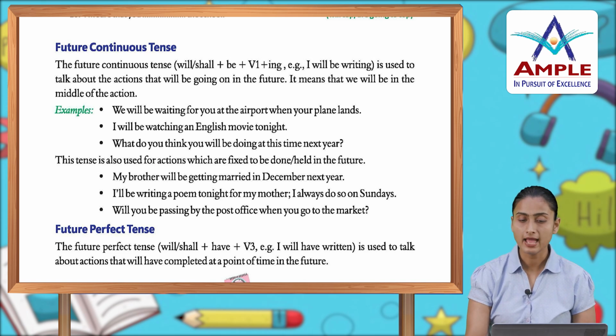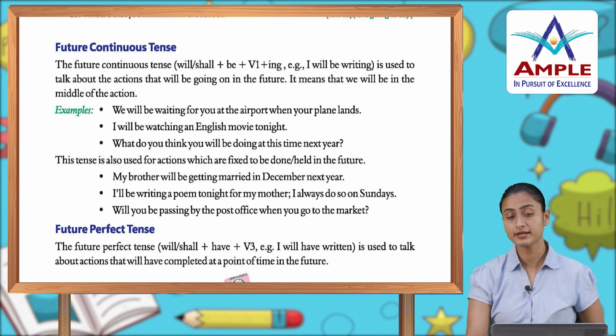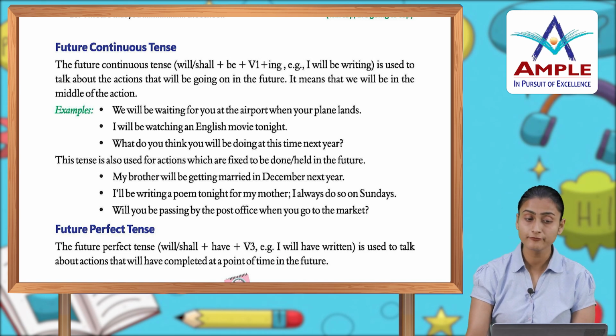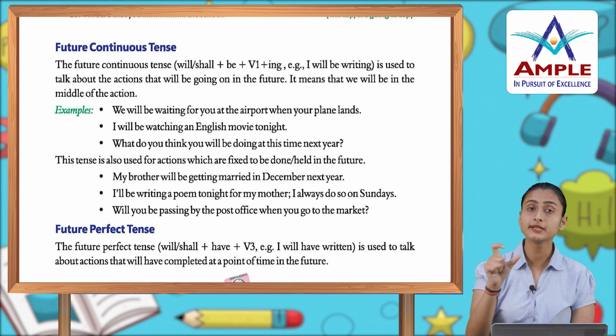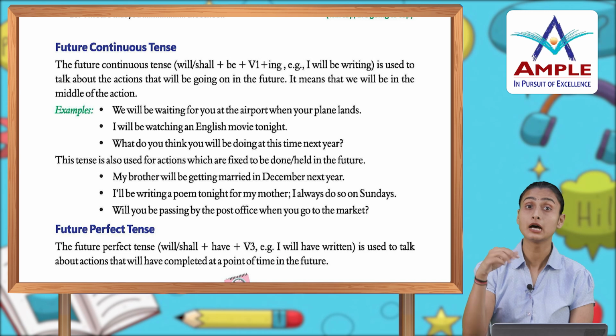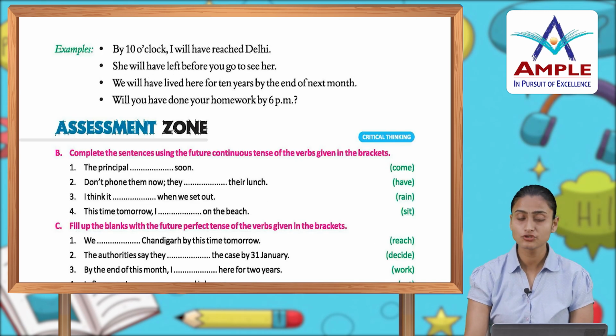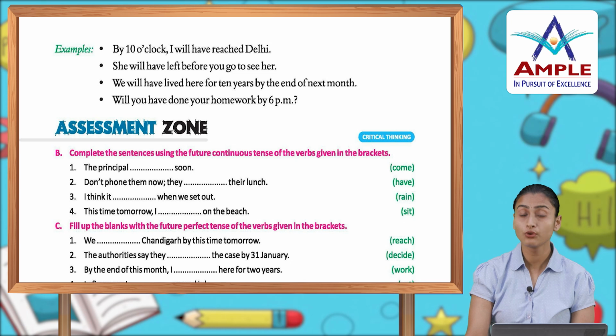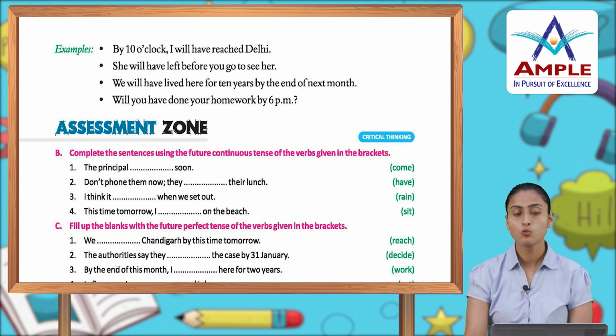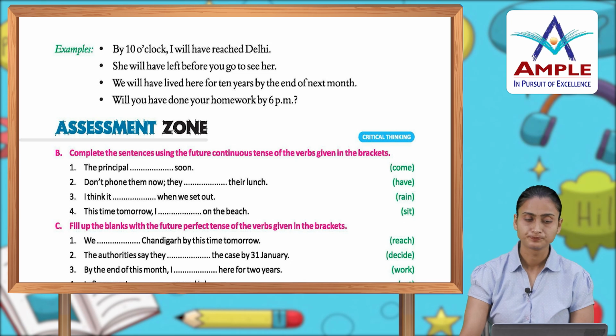Example: I will have written, is used to talk about actions that will have completed at a point of time in the future. आपको ये future perfect tense है तो future के ही actions, but आपको ये भी determine करेंगे कि future में ये कब खत्म होने वाले हैं. Examples: by 10 o'clock I will have reached Delhi. She will have left before you go to see her. We will have lived here for 10 years by the end of next month. Will you have done your homework by 6 p.m.?